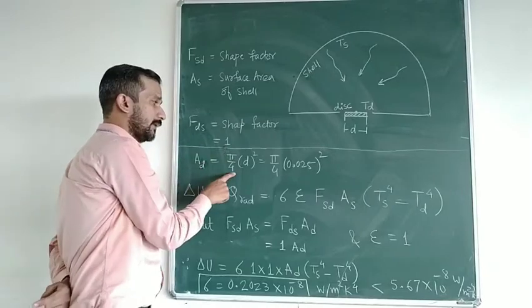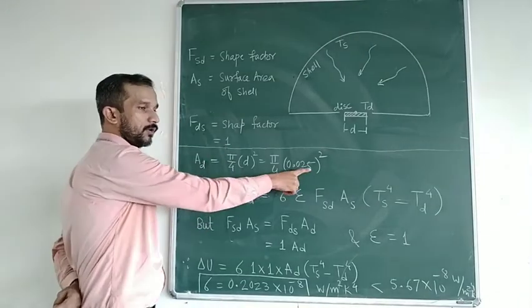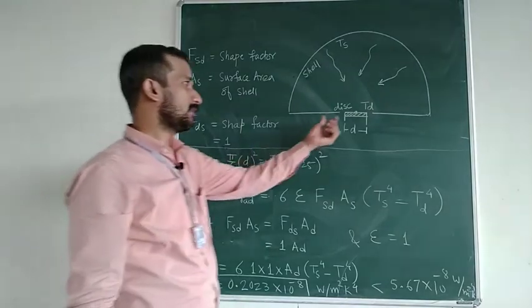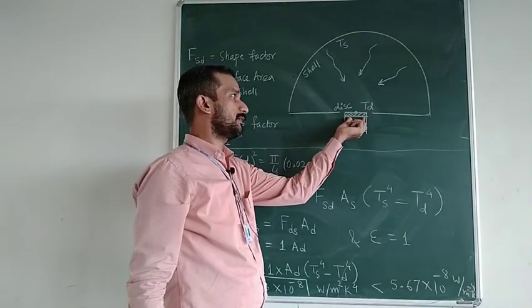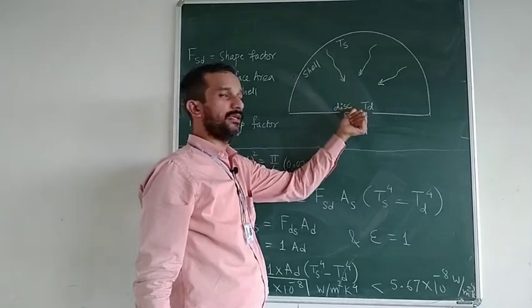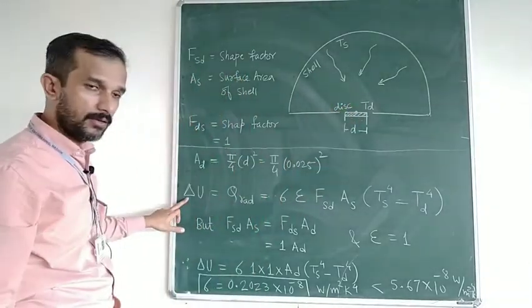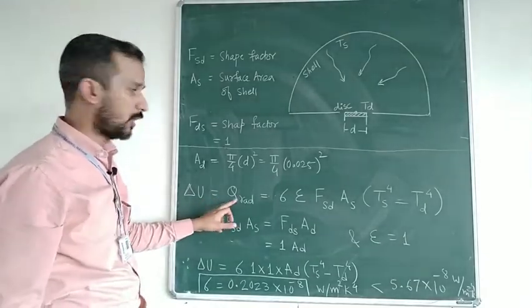Area of the disk, we know, is pi by 4 d square, with d equal to 25 mm, 0.025 meter. So whatever the internal energy rise of the disk is, that will be the same as Q radiation. Whatever the radiation is will be the same as delta U that we have obtained. So how can we write them?